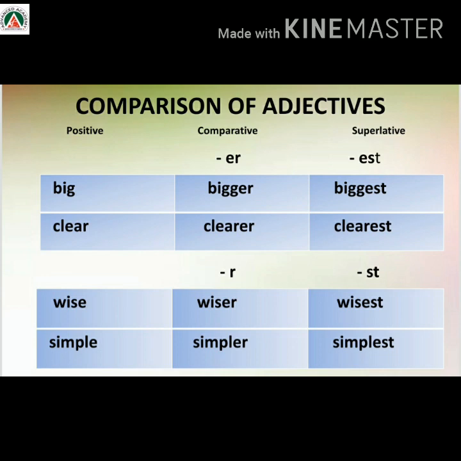For example, big, bigger, biggest, clear, clearer, clearest. The words that end with e take only r in comparative form and st in superlative form. For example, wise, wiser, wisest, simple, simpler, simplest.